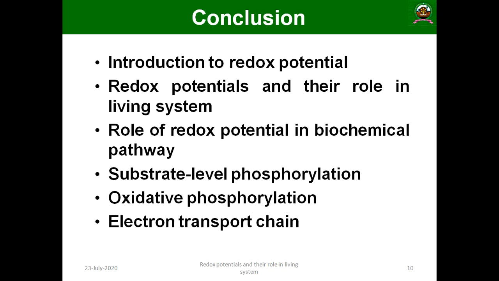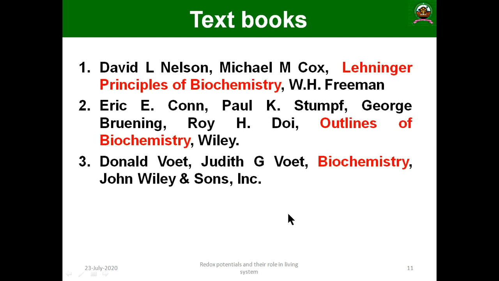So I conclude today's class. Today we have discussed the introduction to redox potential. What do you mean by redox potential? What is the unit? What are the major fundamental perspectives, and how redox potentials affect the biological system? What is their role in the system, especially in biogeochemical pathways? What is the importance of substrate level phosphorylation, and what is the importance of redox potential in oxidative phosphorylation? Finally, what is the role of the electron transport chain with the help of 4 complexes, 3 oxidation and 1 reduction. That is how it happens in the electron transport system.